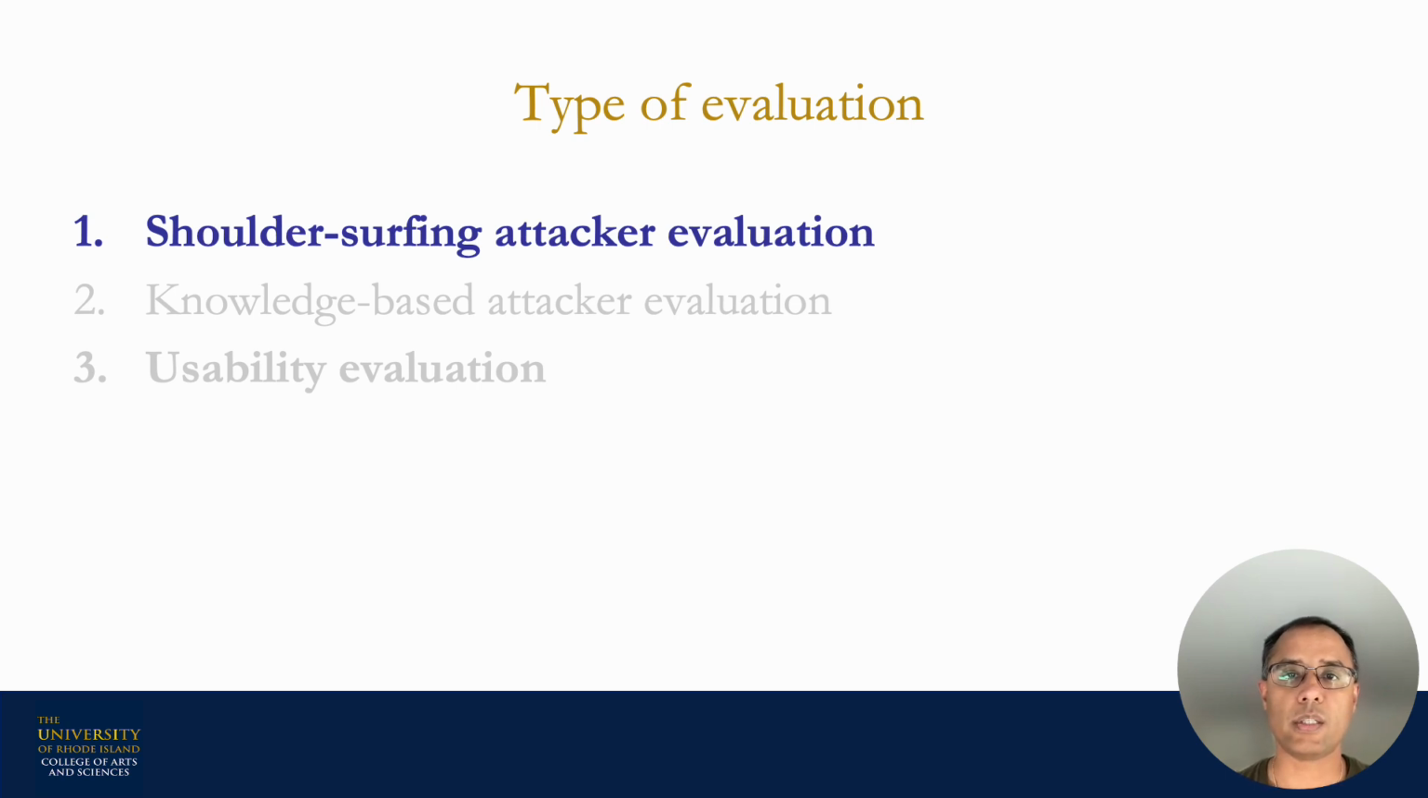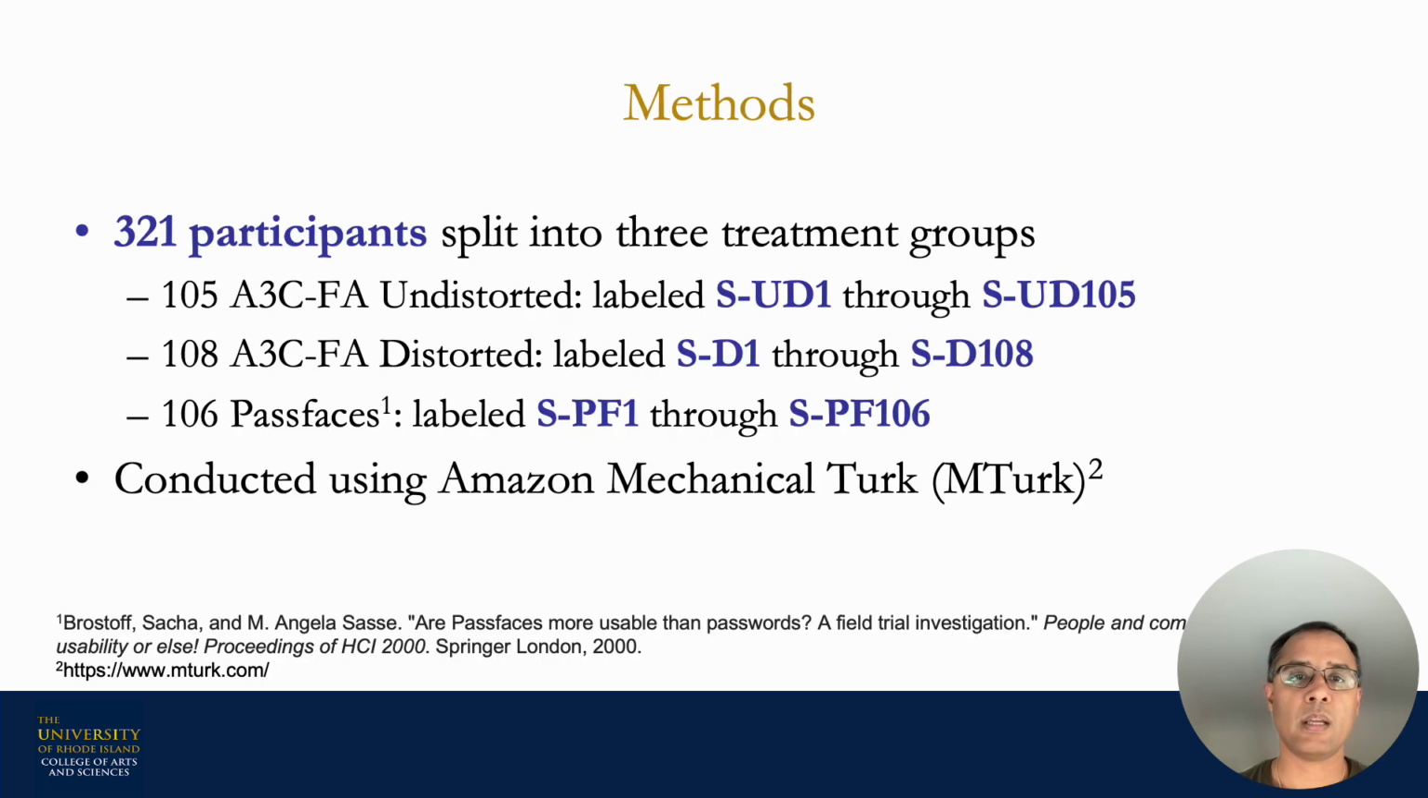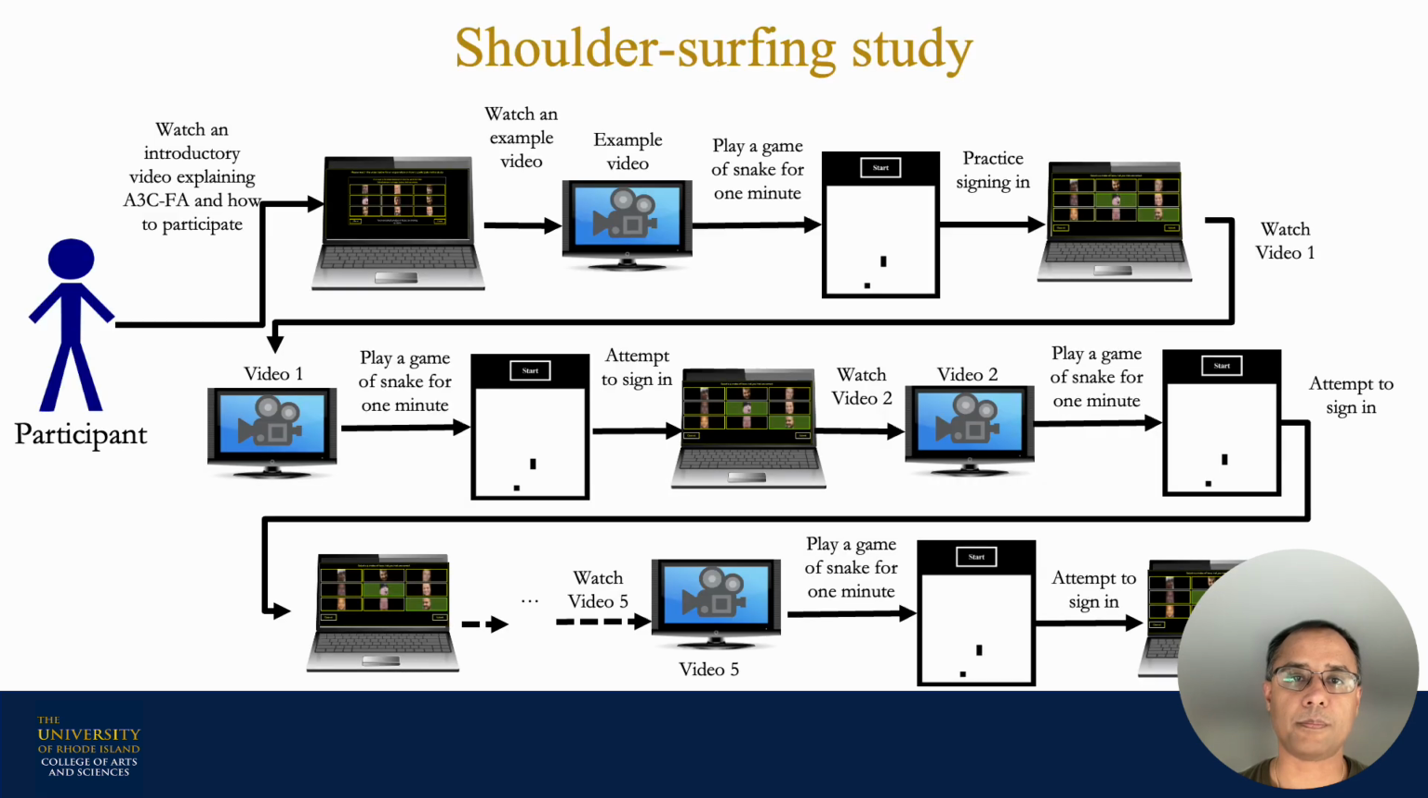The first evaluation is determining the efficacy of A3C-FA against shoulder surfing attacks. A shoulder surfing attack is when an opportunistic adversary is able to watch a user log in to a computing device and use the information to log in themselves at a later time. For the shoulder surfing evaluation, we recruited 321 participants on Amazon Mechanical Turk. We used pass faces as our control authentication approach, which is similar to the first stage of A3C-FA's authentication, except it requires the users to remember a set of random faces.